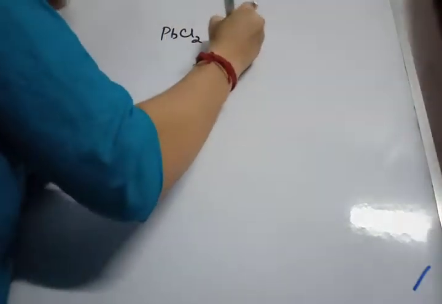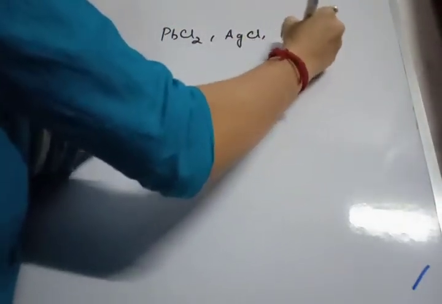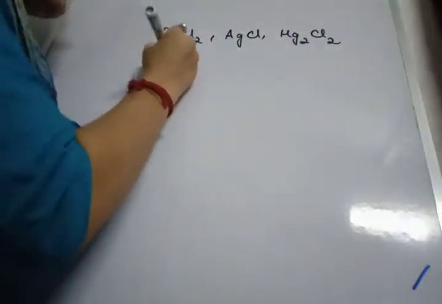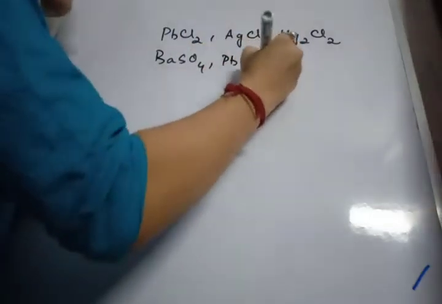So first one is solubility. Now all sodium, potassium and ammonium salts are soluble. All nitrates and nitrites are soluble. All chlorides, bromides and iodides are soluble except lead chloride, silver chloride, mercurous chloride. All sulfates are soluble except barium sulfate, lead sulfate, calcium sulfate.